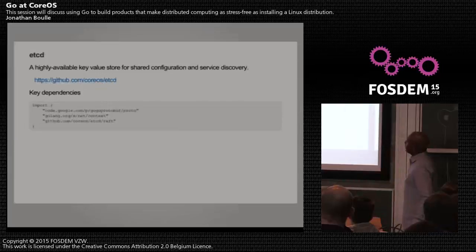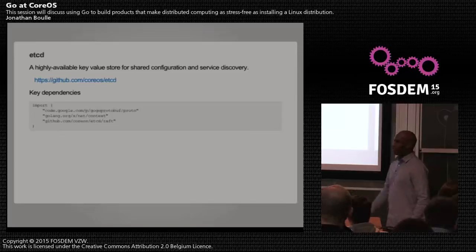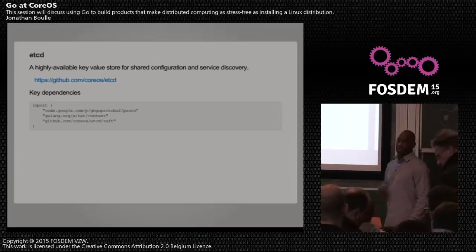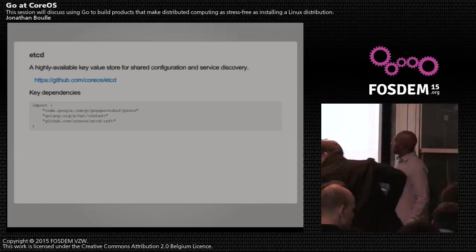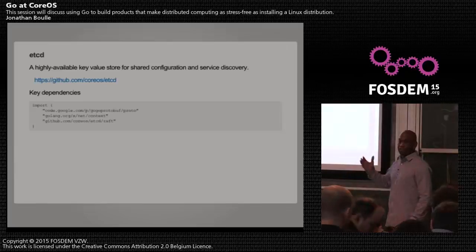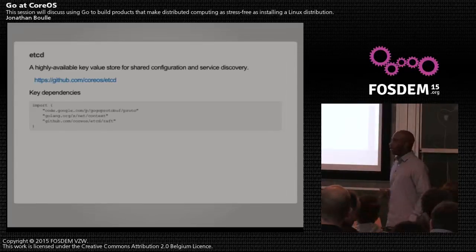So the first project, one of our more popular projects, is etcd. So etcd is, I guess the best way to explain it, the Chubby clone. So it's a key value store that's centralized, has built-in HA using the Raft protocol, and it provides a distributed or centralized lock service for your apps. And all of our applications take advantage of etcd in some way. So for instance, we have an overlay network tool that manages subnets for a cluster, and it stores its routing table in etcd. This simplifies the applications that we have to build.